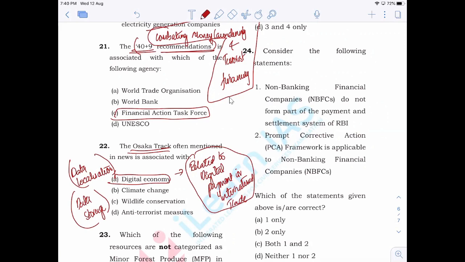Now, in the Osaka track, certain countries want to let go of or liberalize data localization, which is brought in by various countries. Even India has such a plan, and India also has certain regulations related to data localization.